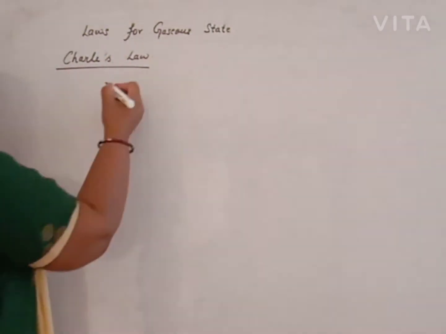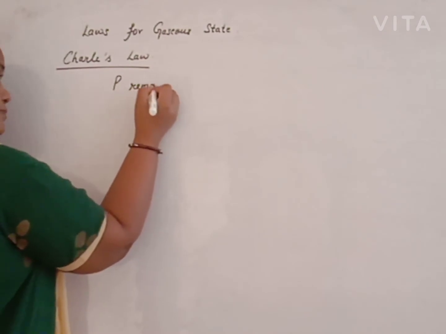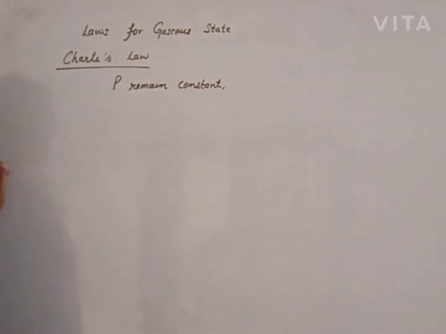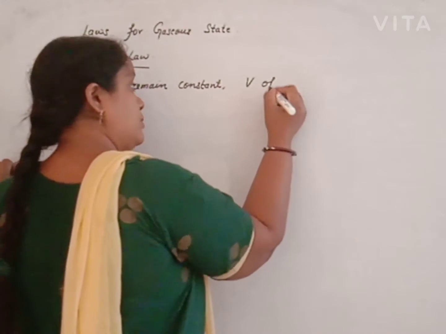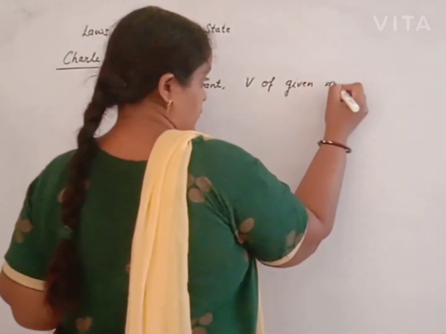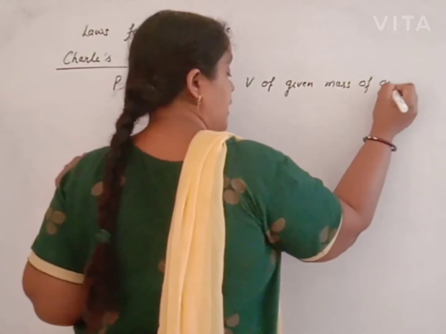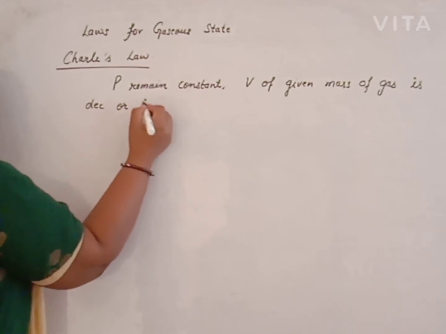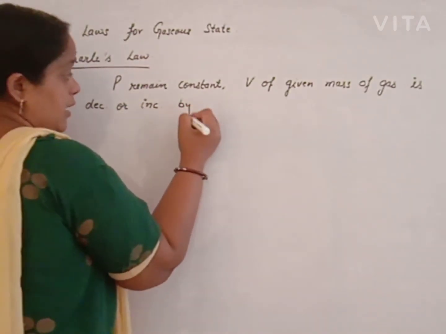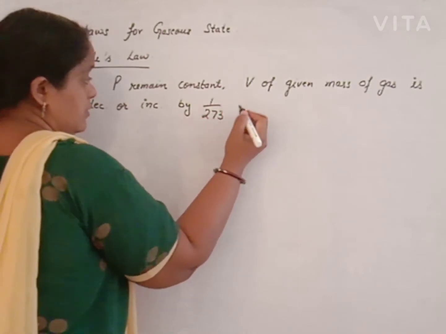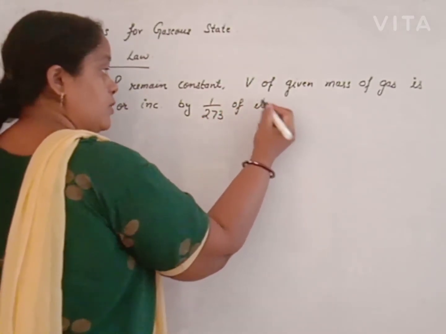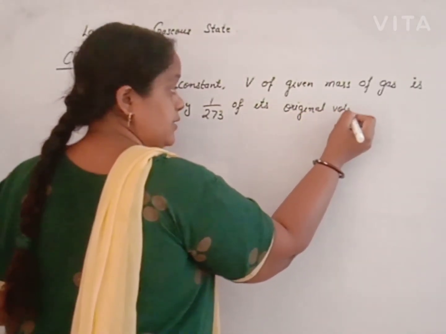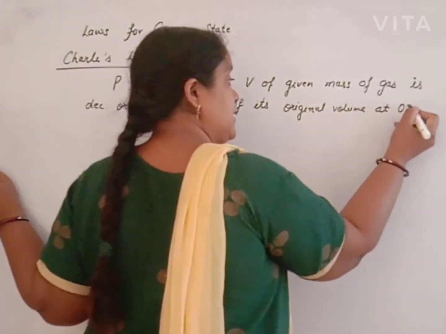Charles law states that at constant pressure, the volume of a given mass of gas increases or decreases by 1/273 of its original volume at 0 degree Celsius.